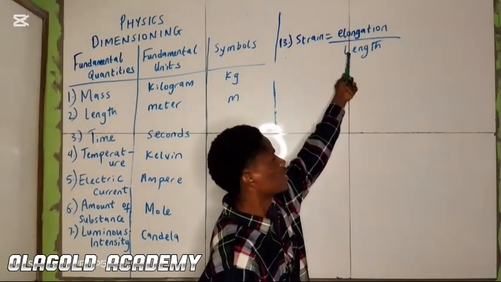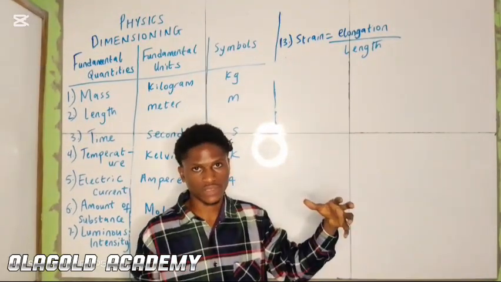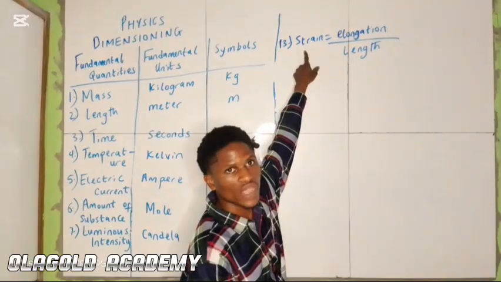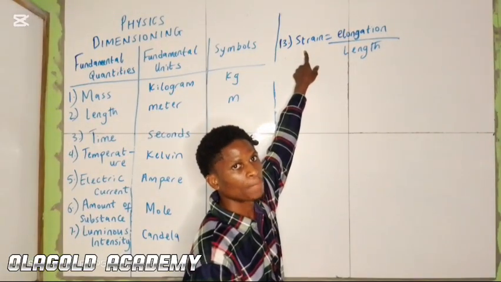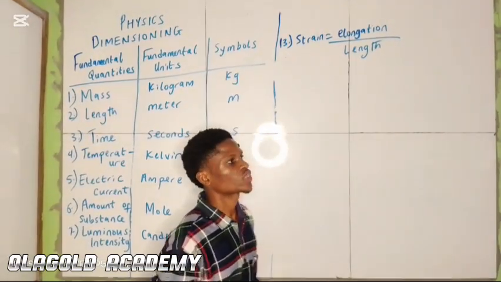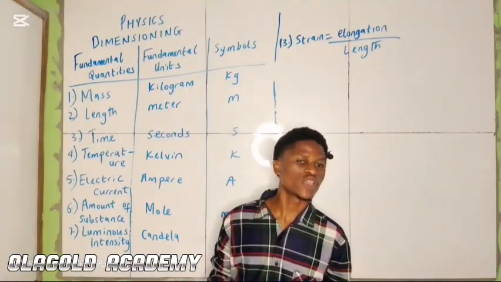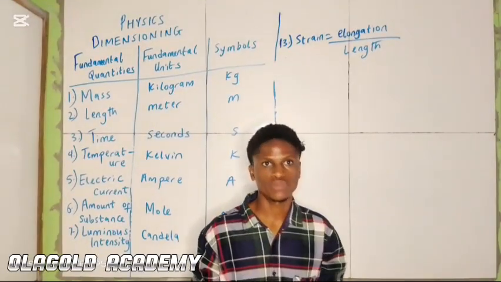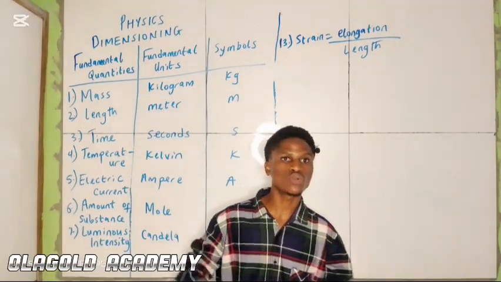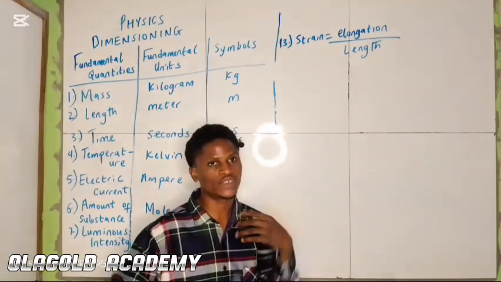Elongation is also a kind of length, because stress and strain are expressed under Hooke's law. I will try to make a video on elasticity where we explain Hooke's law, stress, strain, and Young's modulus. So elongation is also a kind of length.